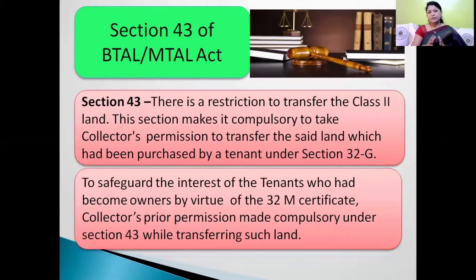Third section is Section 43 of the said Act. According to Section 43, there is a restriction on transferring Class 2 land. This section makes it compulsory to take the collector's permission to transfer the said land which had been purchased by the tenants under Section 32G. This section is to safeguard the interest of the tenant farmer who had become the owner by virtue of the 32M certificate. Collector's prior permission is made compulsory under this section while transferring Class 2 land.